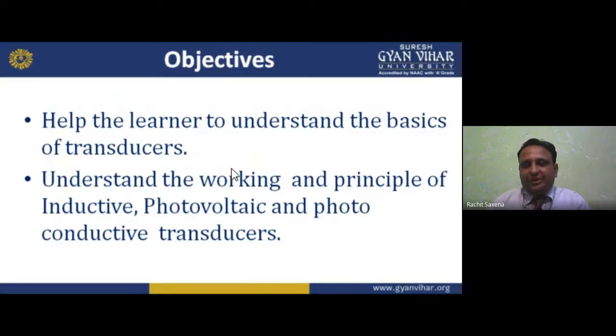Okay, and the basics are the first part. I will divide the lecture into two parts. One part tells you the basics of transducer, again as in all my lectures, because you understand the basics of transducer, then you can understand the different types of transducer. The second part is to understand the working and principle of various types: inductive, photovoltaic and photoconductive transducers.